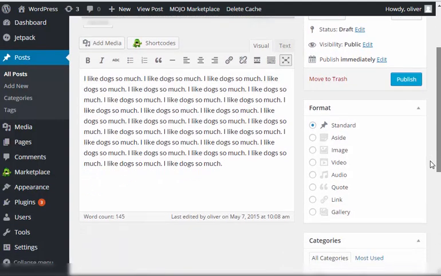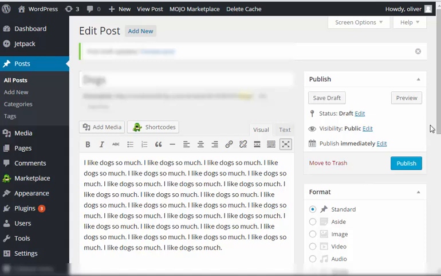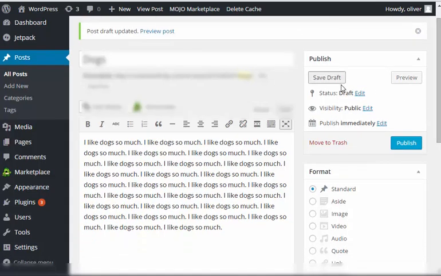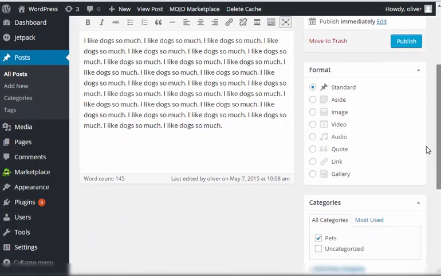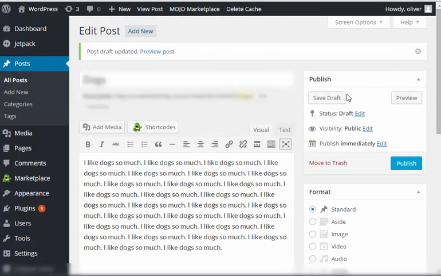Now, I can assign this post into the pets category instead of just being in the uncategorized section. So let's do that right now. Save draft. Once you save the draft, it will save the changes to your post. So it will now be saved in the pets category instead of in the uncategorized section. Now let's make another one.